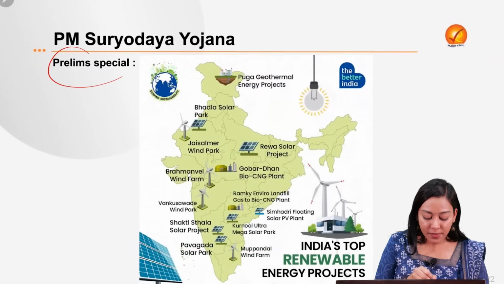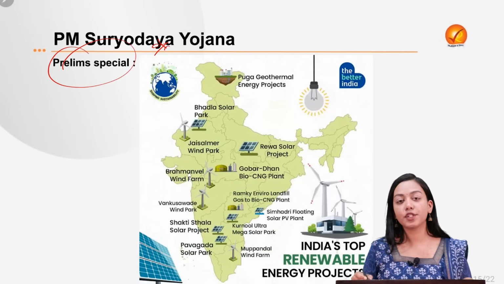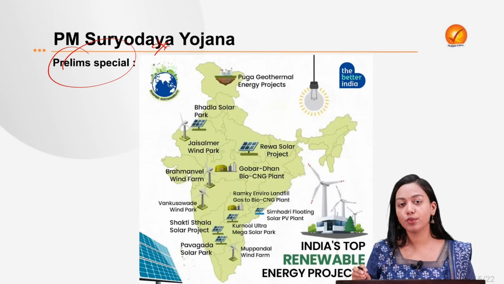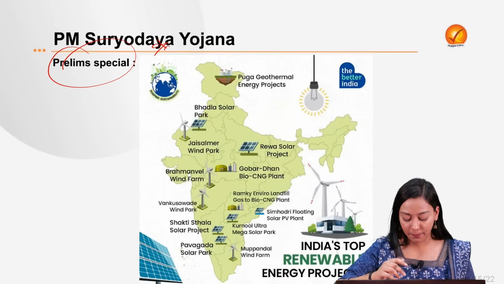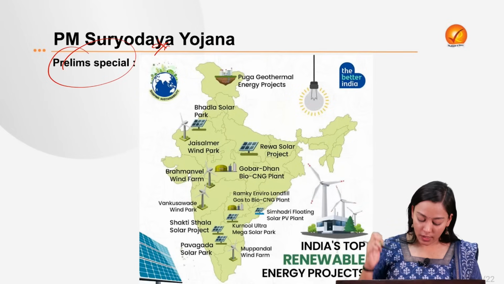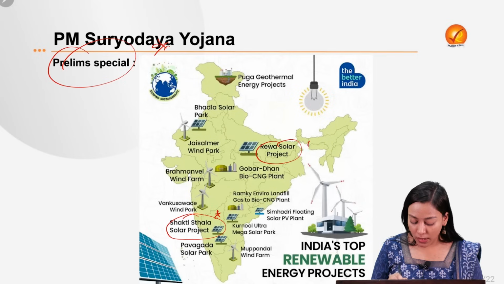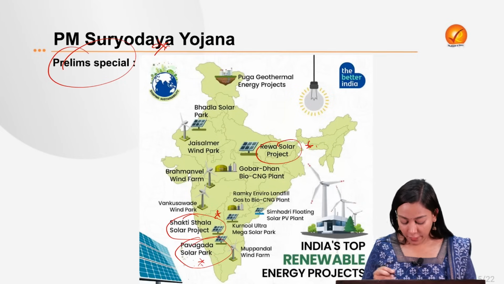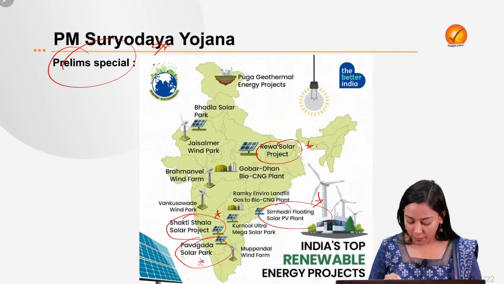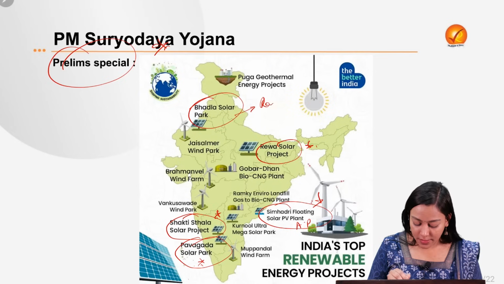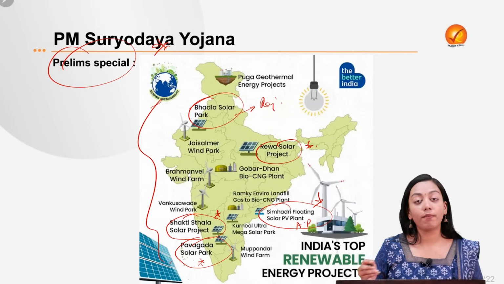Now coming back to the prelims special segment, this is where we are going to talk about multiple solar power plants, because solar energy has been in the news ever since the commitment has been made. So first of all, the largest solar plants: the Shakti Sthal of Karnataka. We have the Rewa solar plant of Madhya Pradesh. Then we have the Pavagadh solar park. We have the Simhadri floating solar power plant in Andhra Pradesh. And we have the Bhadla solar park in Rajasthan. So they can be asked in the form of match the column.